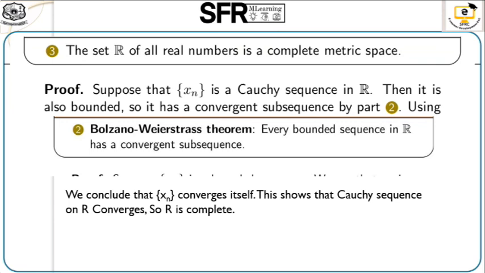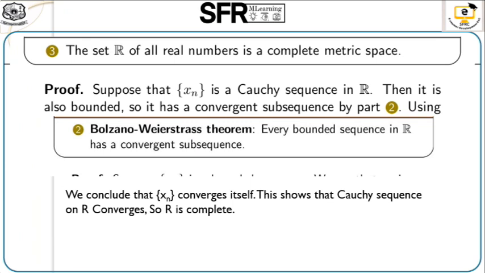Next example: the set of all real numbers is a complete metric space. Suppose we take a Cauchy sequence x_n in R. A Cauchy sequence in the real numbers is bounded, and we already discussed that every Cauchy sequence with a convergent subsequence converges.